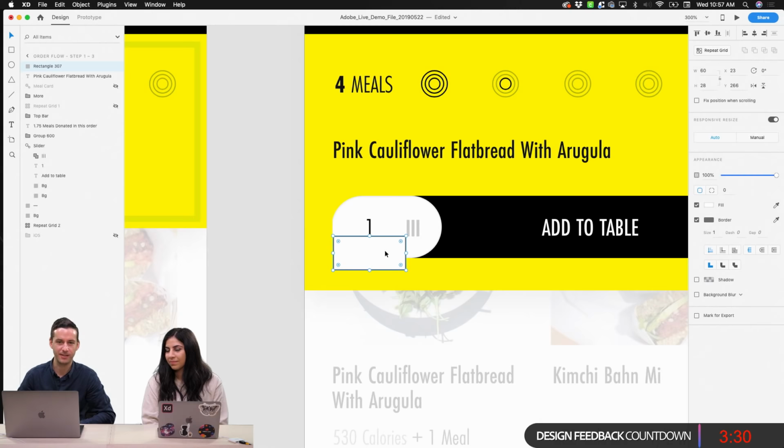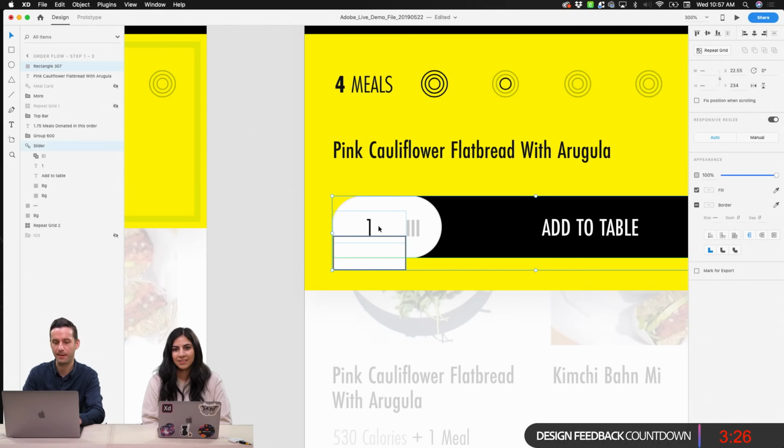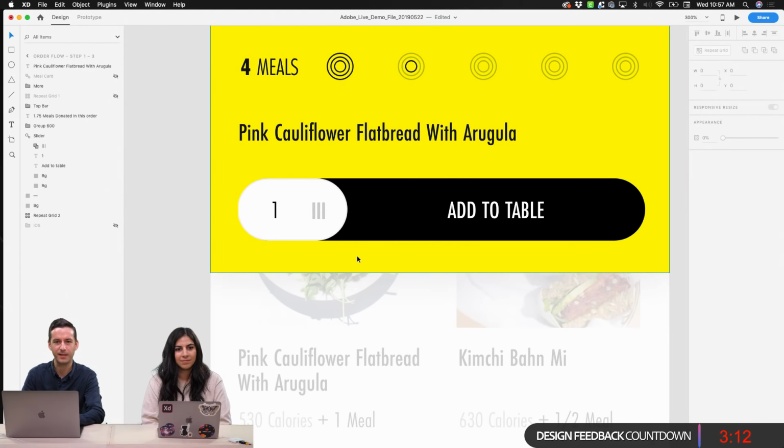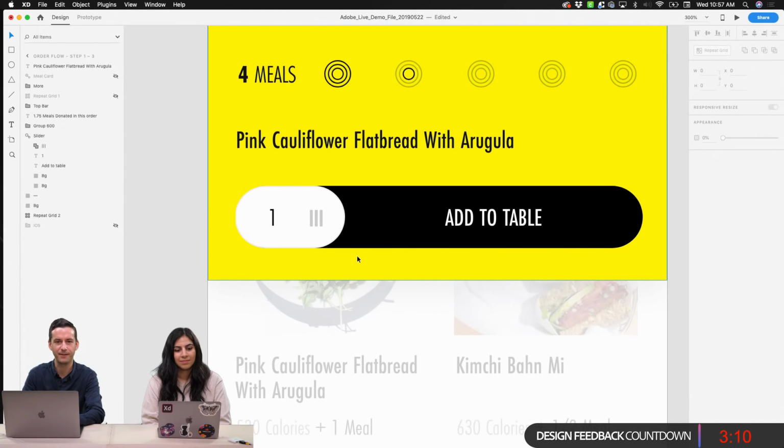Another way to do this, of course, is to draw an object that's the width that we need it to be, grab both of those items, and then we can use our centering tool there. That's the way that I was originally taught when I was first out of school. But a lot of these tips and tricks just come from working a long time and trying to work quickly and figuring out various methods for speeding up your process.